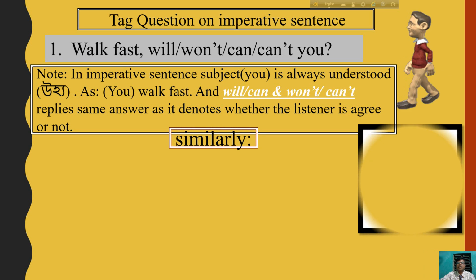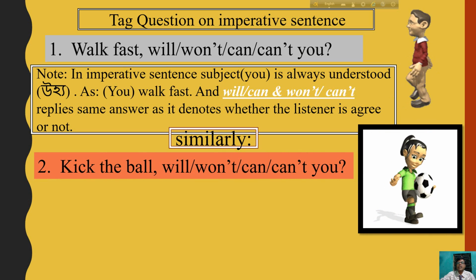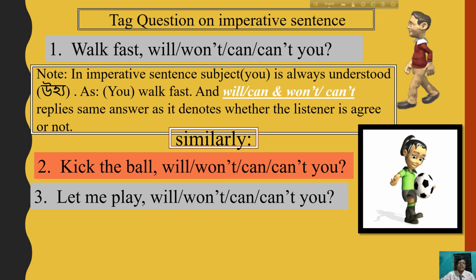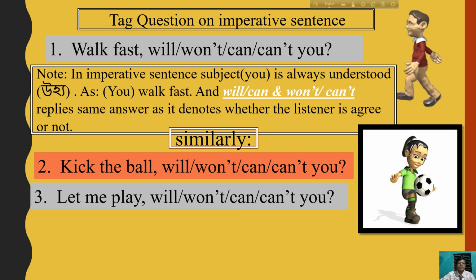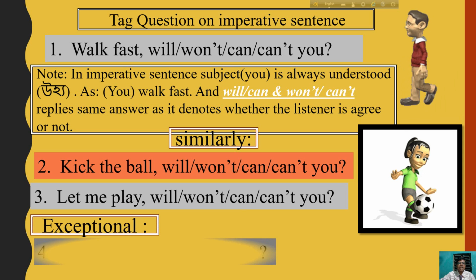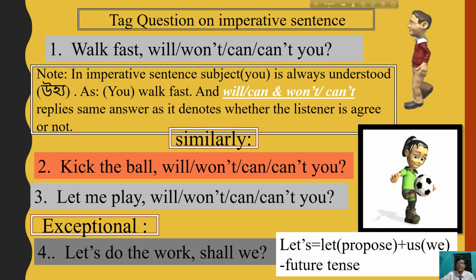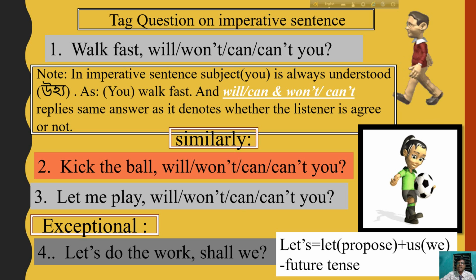Similarly, you see a baby is playing, so kick the ball. The answer would be will, won't, can, can't you. Okay, thank you very much. Let me play. Will you, won't you, can you, can't you, everything is okay, right? Exceptional: let's do the work. The answer is shall we, because let's means let plus us. Let means propose, us means we, and you have to remember that this is future tense.